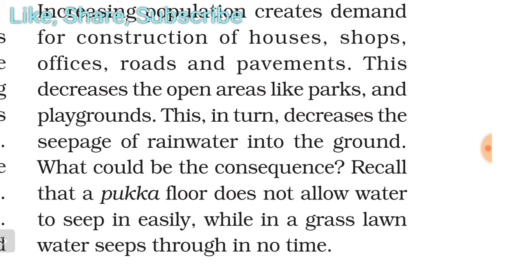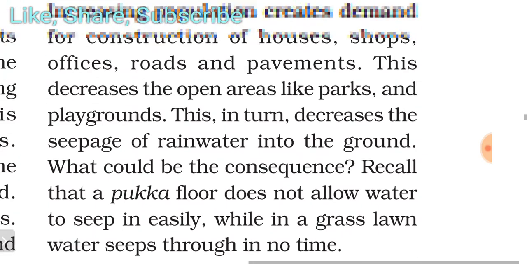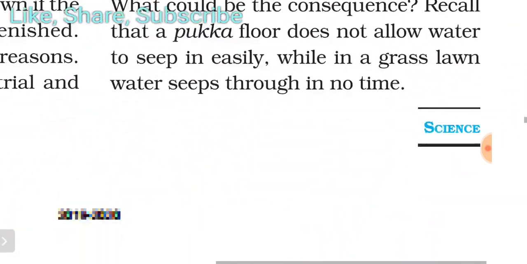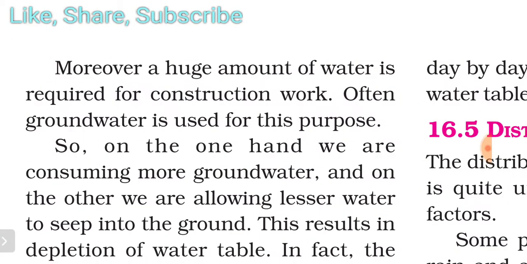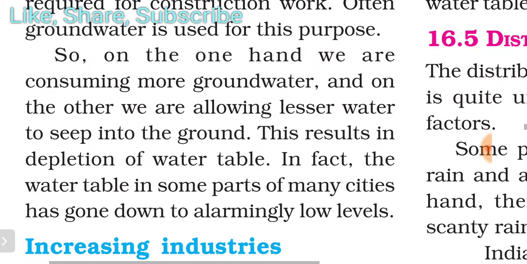So this is the consequence, or you can say bad effect, of increasing population on depletion of water also. Moreover, a huge amount of water is required for construction work. Often groundwater is used for this purpose. So on the one hand, we are consuming more groundwater, and on the other hand, we are allowing lesser water to seep into the ground. This results in depletion of the water table.